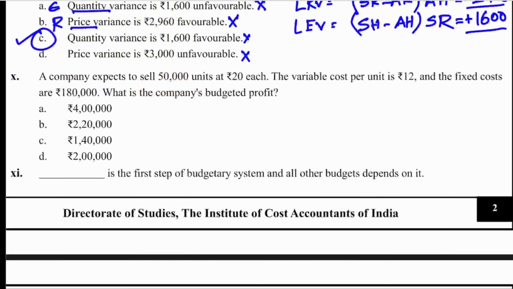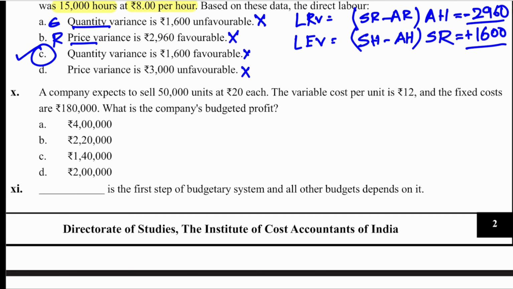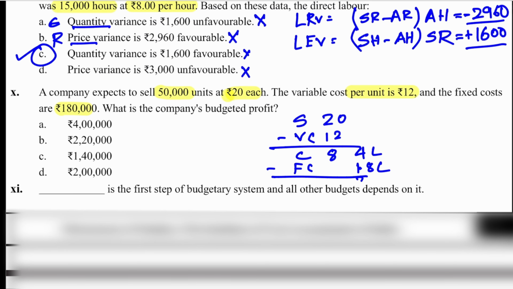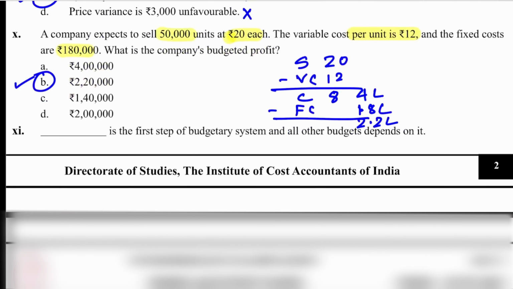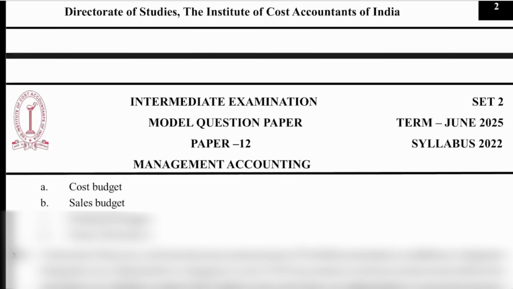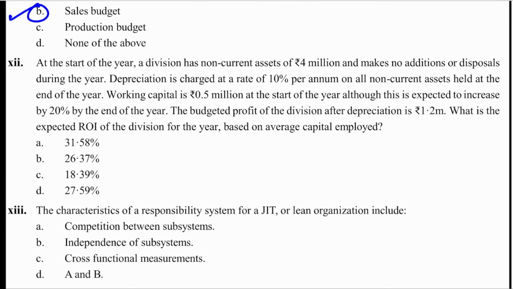Okay, next one. A company expects to sell 50,000 units at 20 each. The variable cost per unit is 12. Fixed cost is 1.8 lakh. What is the company's budgeted profit? Straightforward question. So the answer is 2.2 lakh, option B. 11th one. Dash is the first step of the budgetary system and all other budgets depend on it. Sales budget.